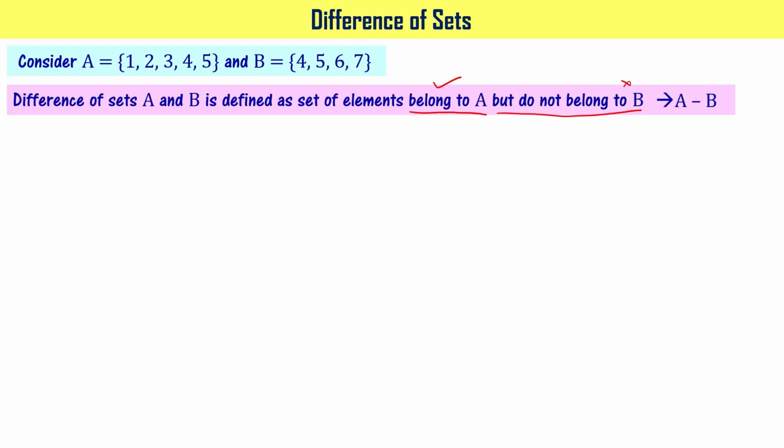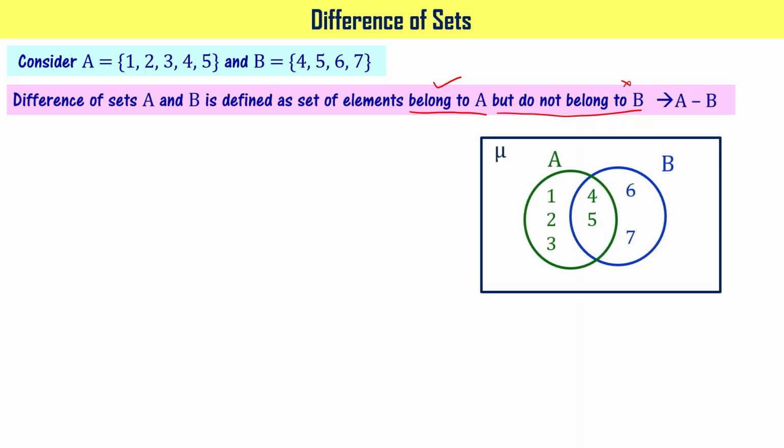Let's draw a Venn diagram. Here you have 1, 2, 3, 4, 5 as part of A and 4, 5, 6, 7 as part of B, right? The difference of sets A and B is denoted as A minus B. That says that the elements have to belong to the set A but not belong to B, right? A minus B can be written in set builder form as {X : X belongs to A and X does not belong to B}, right?